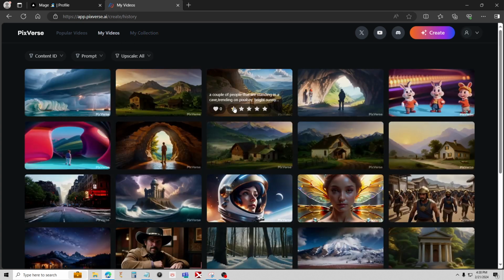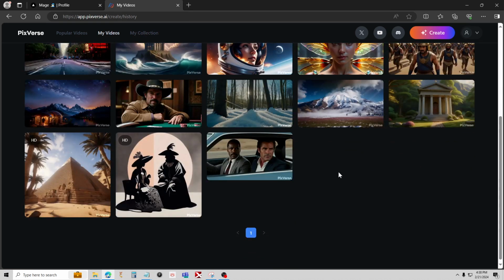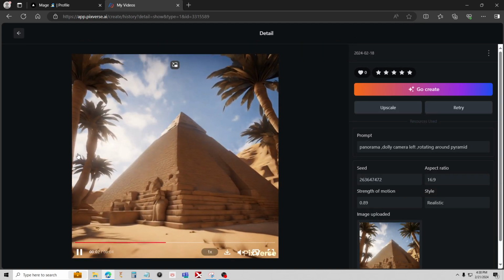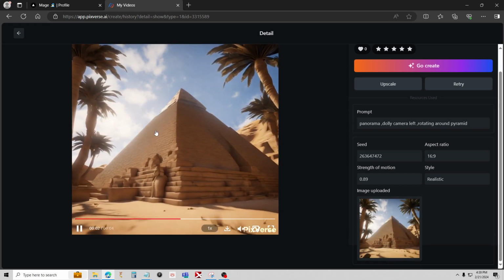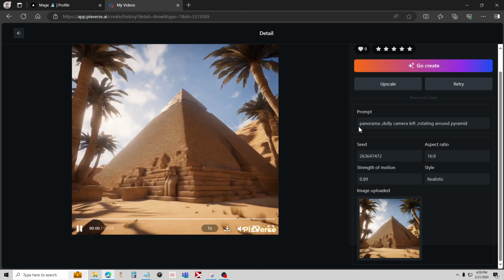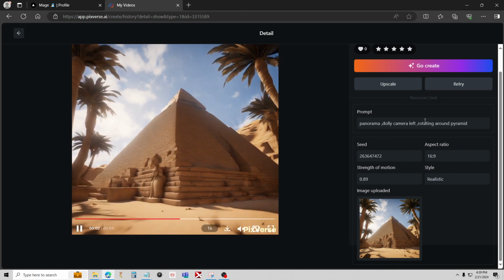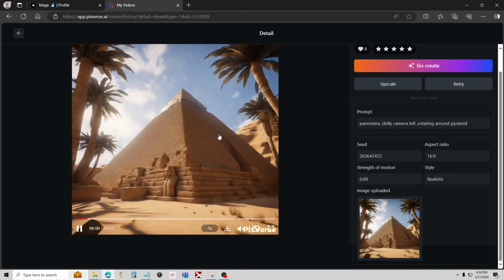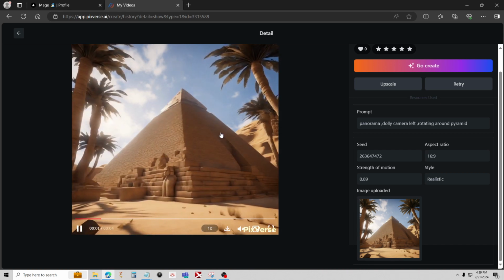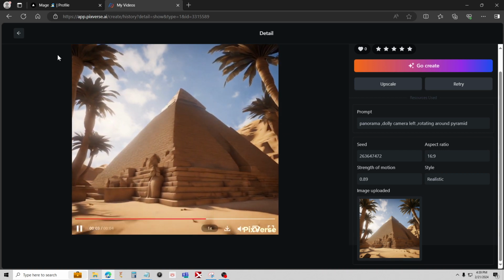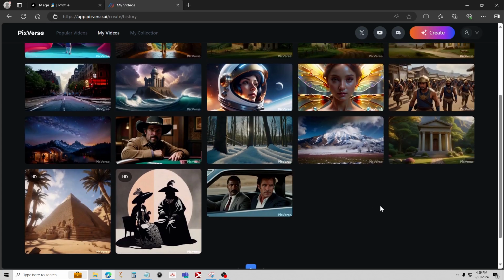Let me just show you a couple of these and a couple of the issues you might get. So this is another thing with still images. This is a still image I uploaded, and a lot of times it'll just kind of pan around. Like this one, I actually used panorama, dolly camera left, rotating around pyramid. So it does recognize things like zoom in, zoom out, things like that. It does seem to work a lot better with the prompts than the still images. So let's go back to the prompts for a bit.